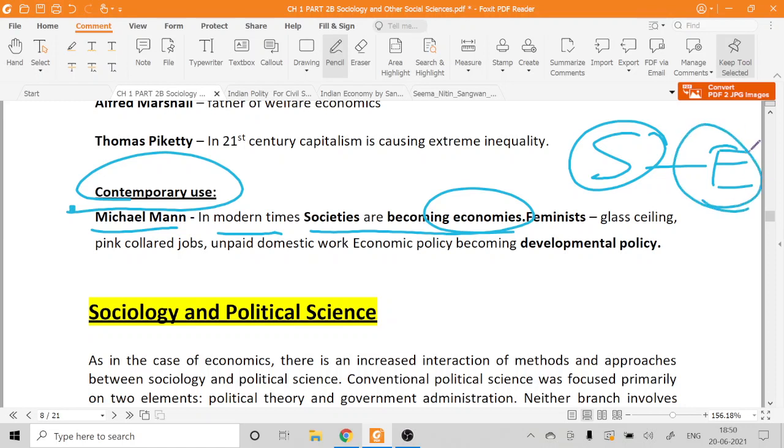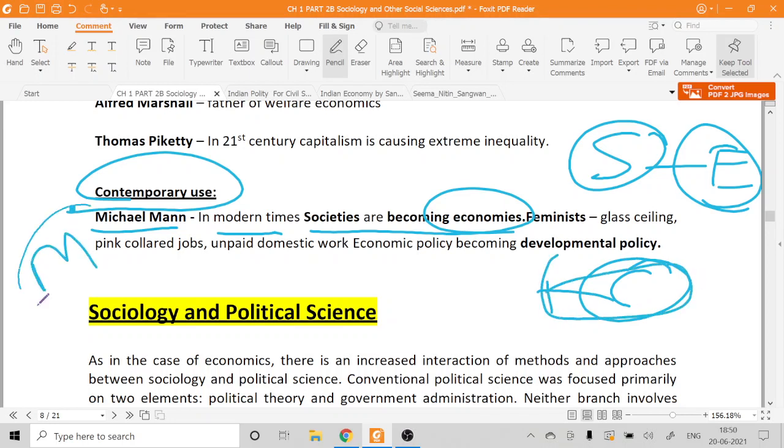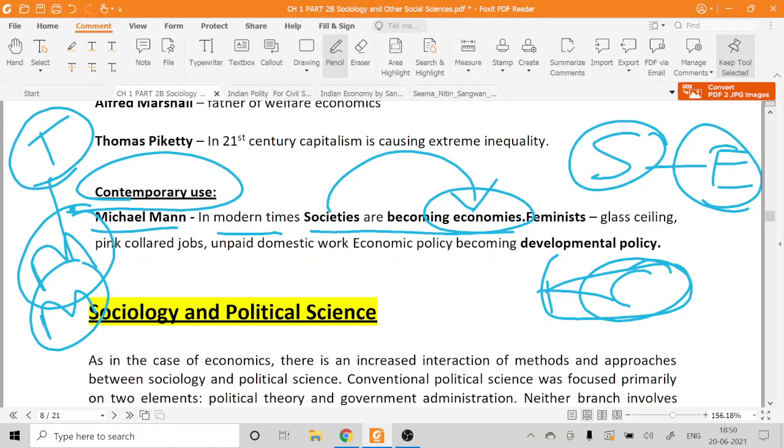For example, suppose a tribe in Karnataka is growing coffee plantations. They will be known by that economy. Or if we talk about, say, Maldives or Mauritius, we know that these societies are tourist societies, known for tourism. So you see that societies are becoming economies. A very beautiful line said by Michael Mann. Similarly, you can establish a lot of examples here.